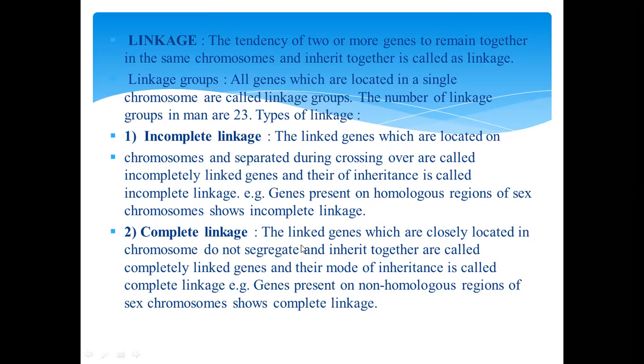Complete linkage: the linked genes which are closely located in chromosomes do not segregate and inherit together. They are called completely linked genes, and the mode of inheritance is called complete linkage. For example, genes present on the non-homologous region of sex chromosomes show complete linkage.